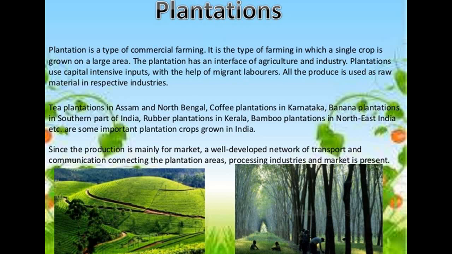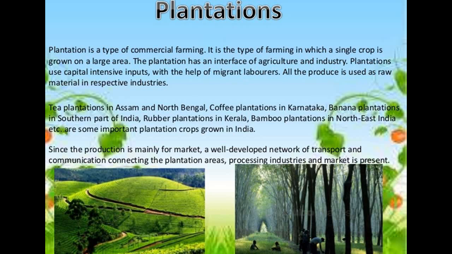For example, you can count tea, coffee, rubber, sugarcane and banana. So all these are crops that are grown in their particular region only. Like tea plantations are there in Assam and North Bengal, coffee plantations in Karnataka, banana plantation in southern part of India, rubber plantation in Kerala, bamboo plantation in northeast India, etc. are some important plantation crops grown in India.